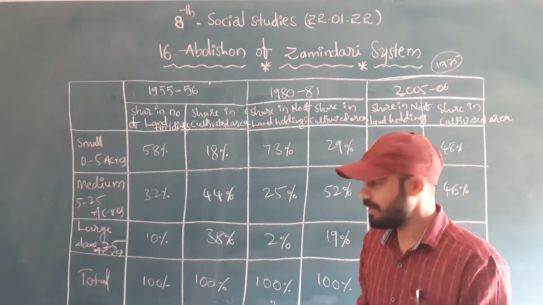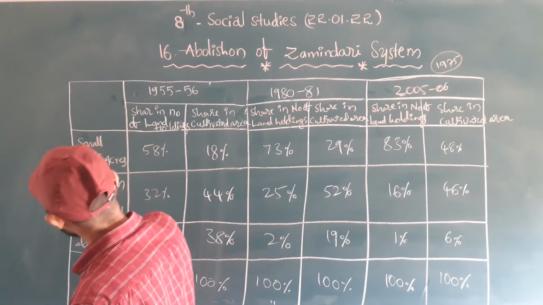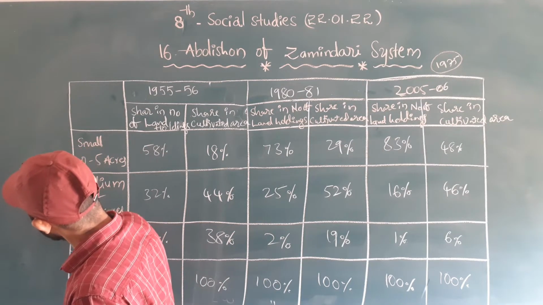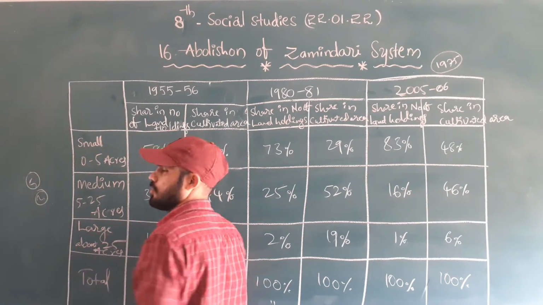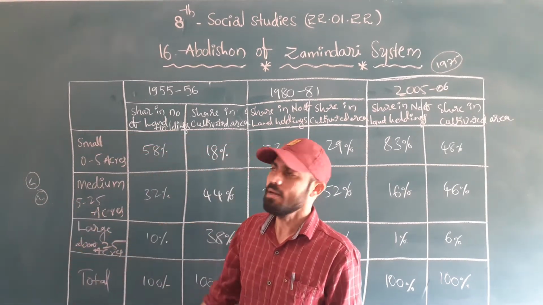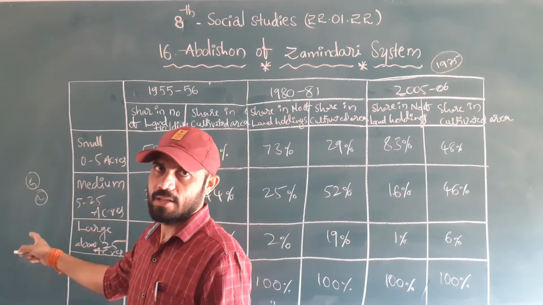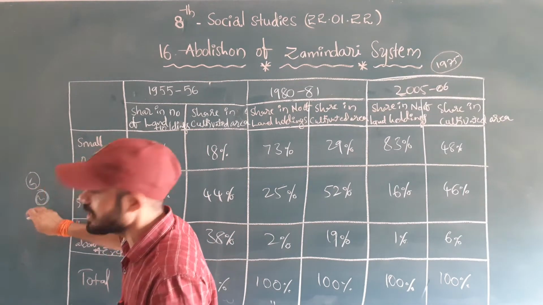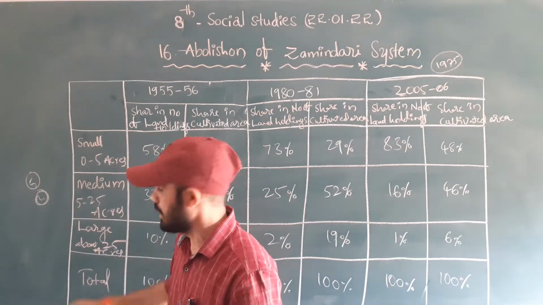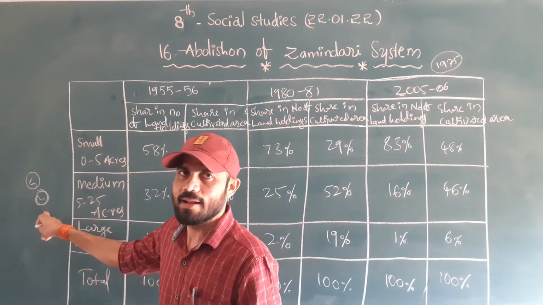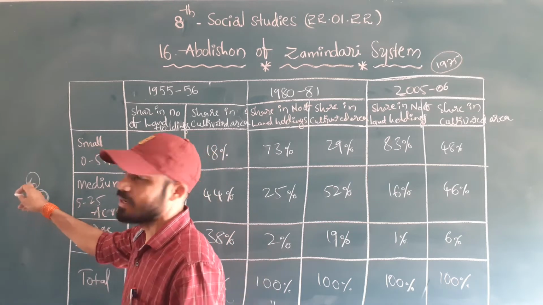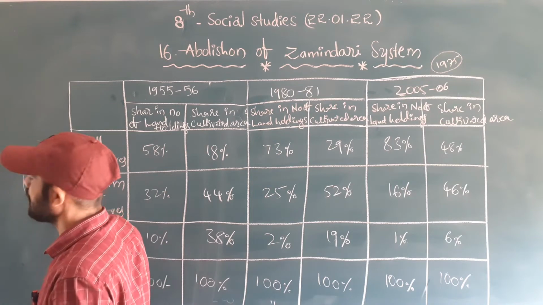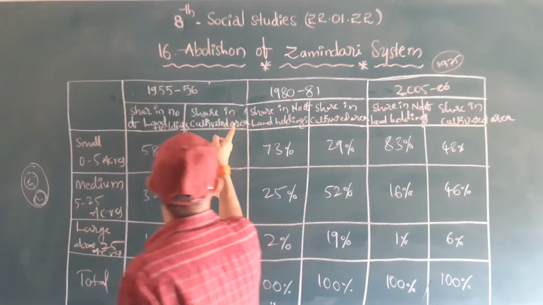See, we are teachers here. We have 5 teachers. Among the 5 teachers, only 2 teachers have land. The remaining 3 teachers don't have any land. So among the 5, what percentage is that? 2 out of 5, we can say. The 2 people have land control, and the other 3 don't have land control. That is how many people there are, 5 members. These 3 members come to the share in the cultivated